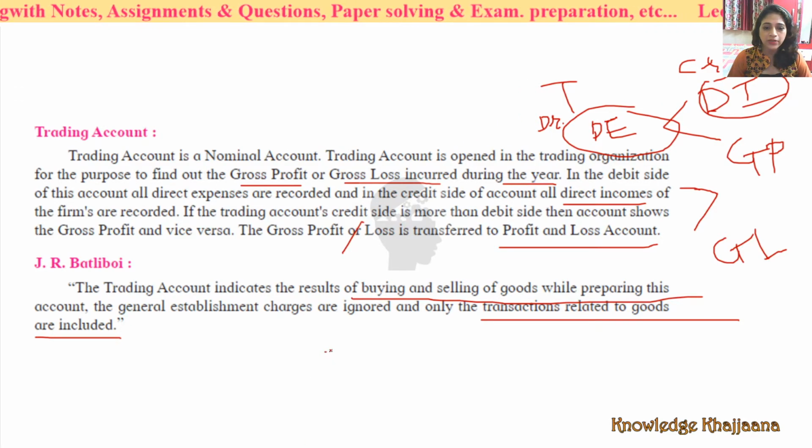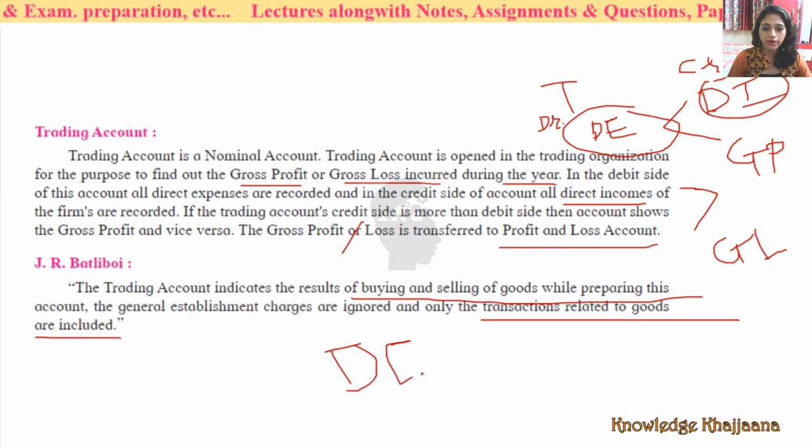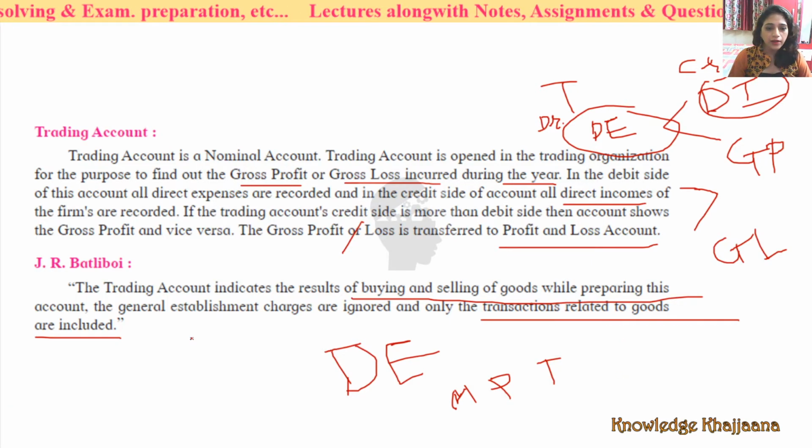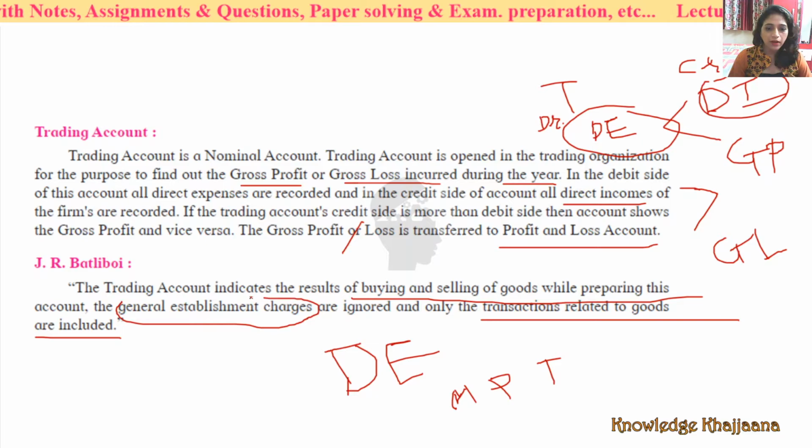Related to goods means direct expenses, related to manufacturing, related to production. Overall, it is called related to trading. But general establishment charges, meaning expenses other than manufacturing, production, or trading, are ignored.